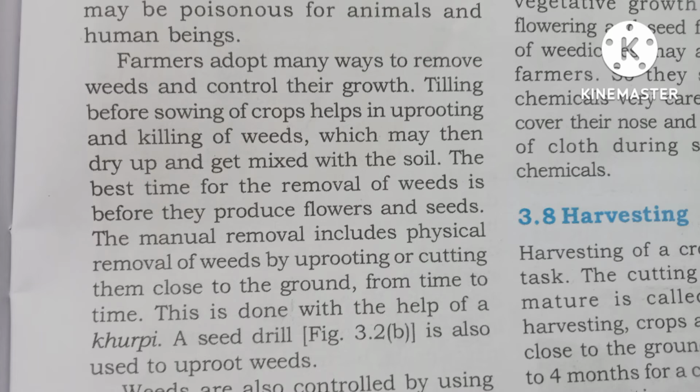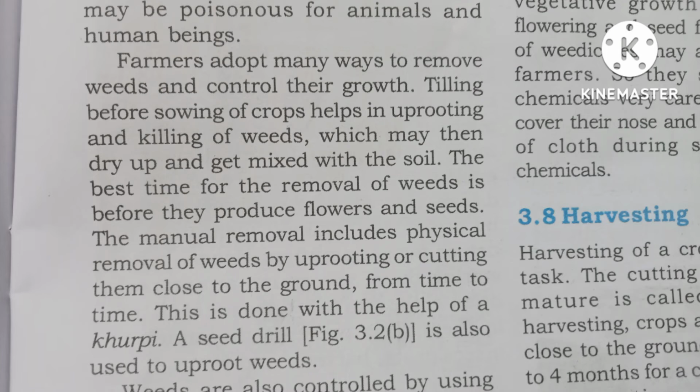So, what they are telling is that farmers use many ways to remove weeds and control the growth of weeds. This is the manual process of removing weeds. They cut and remove the weeds before they produce flowers and seeds. That means uprooting and killing of weeds is the main help to the farmers. The tool used for this is the khurpi.